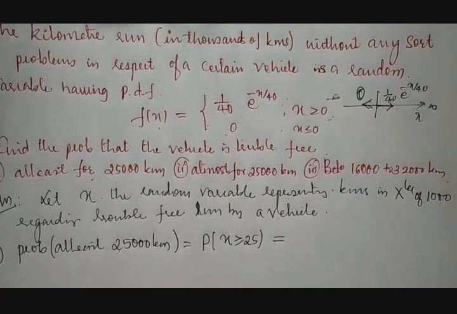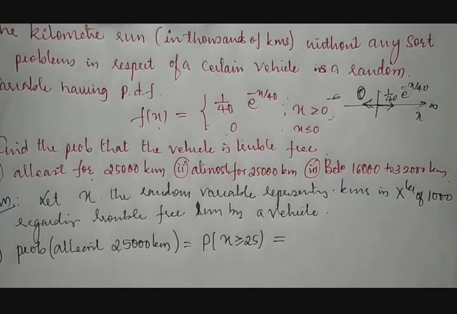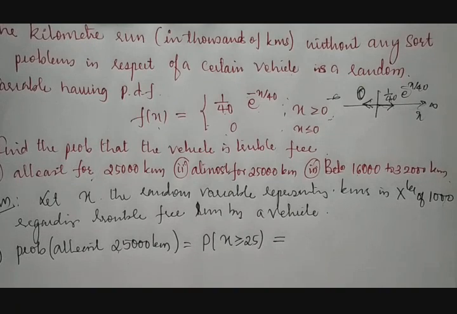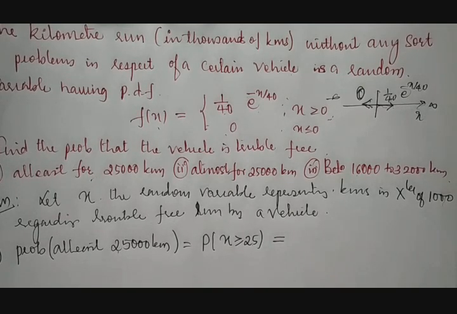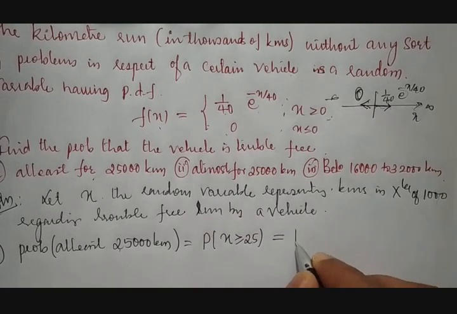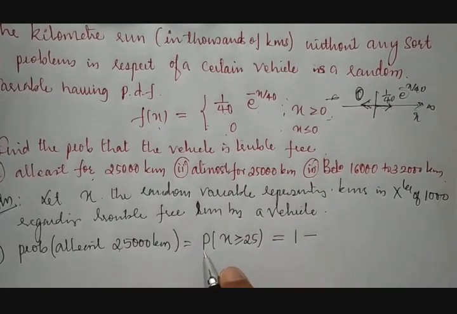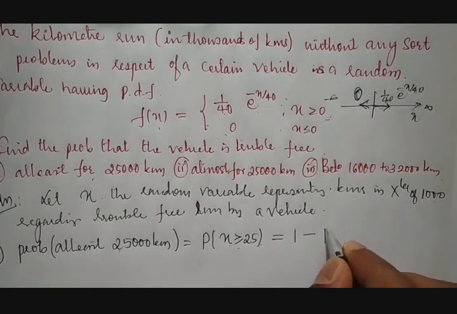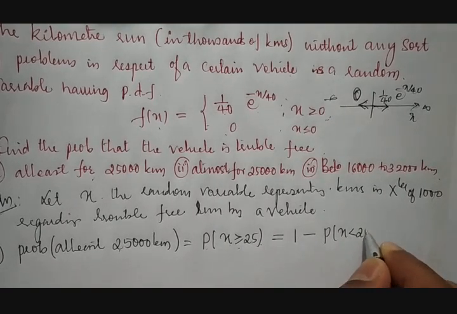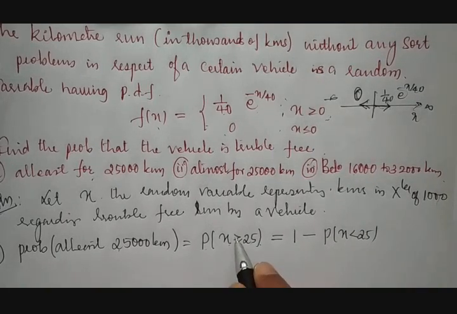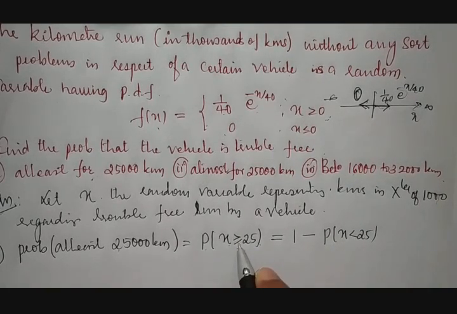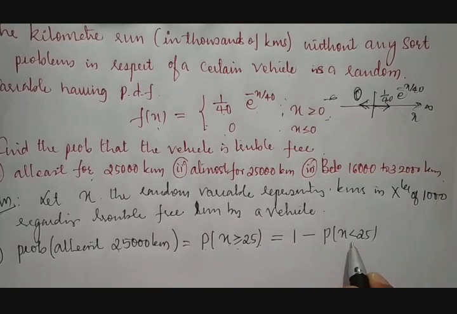But more than 25,000, or more than 25, means 26, 27, 50, 100, 1 lakh, it is not possible to calculate. It is very hectic. So we'll take its reverse. The probability of x greater than or equal to 25 is 1 minus the probability of x less than 25. Here it was greater than, now it is less than; equal to included, equal to excluded.